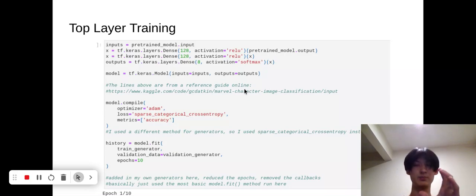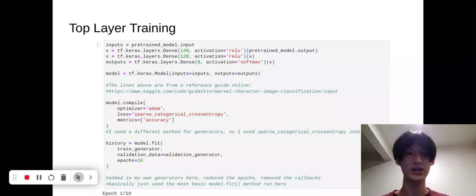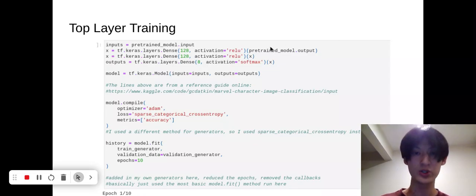Okay, so this is the bulk of our basic code. This is kind of the basic structure. We have our pre-trained model, and we're not going to change it, but we're going to add layers on top of it. So we add dense layers, and output, and we have a final dense layer. Here we use the pre-trained model.output, and we use softmax, ReLU, but there's no other really additional stuff on here.